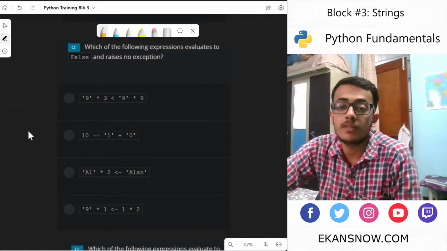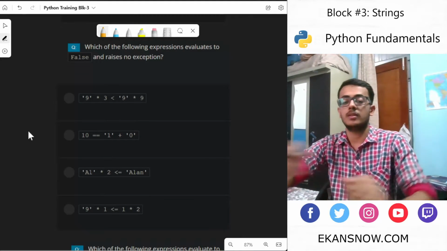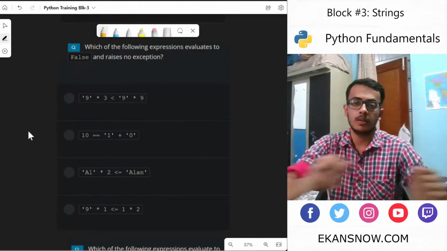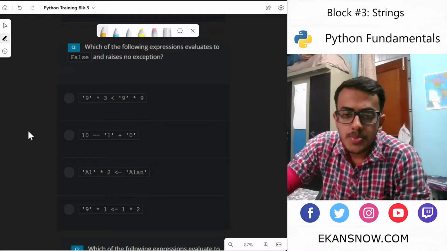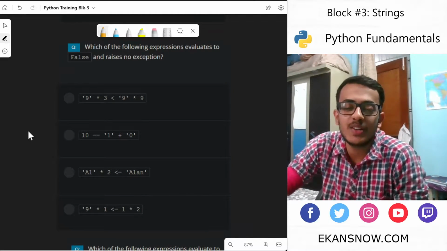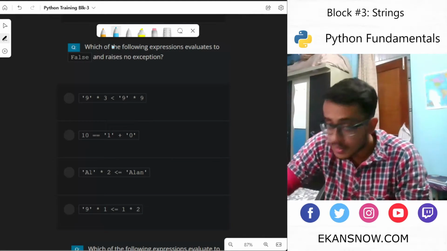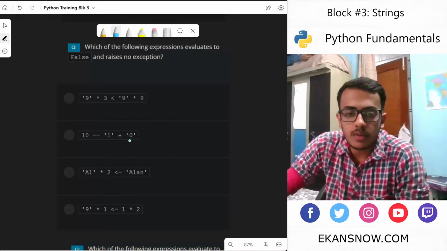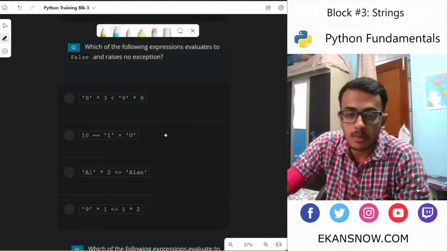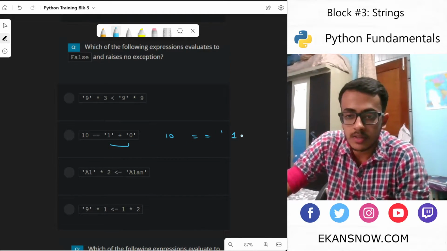Which of the following expressions evaluates to false and raises no exception? Let's try to evaluate this. Okay, so I was talking about string and integer comparison. This would lead to 1 and 0 inside a string.